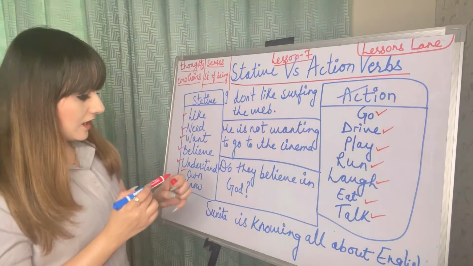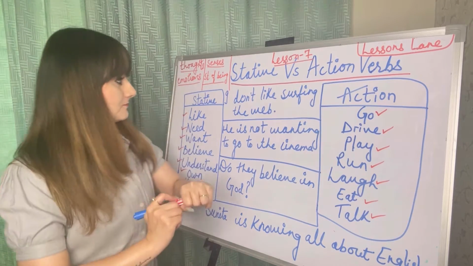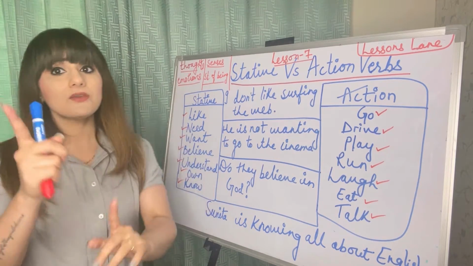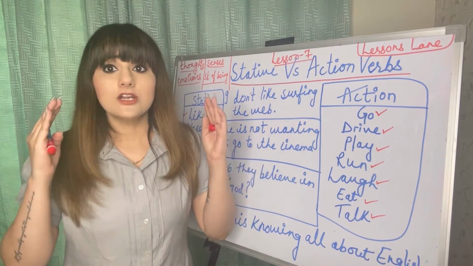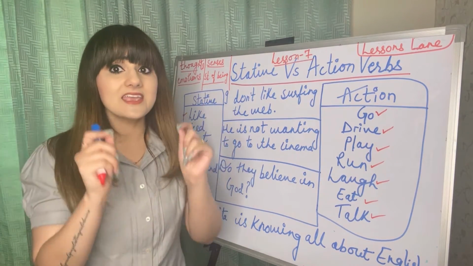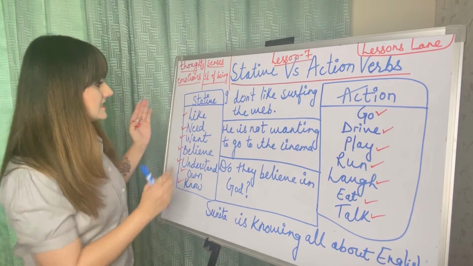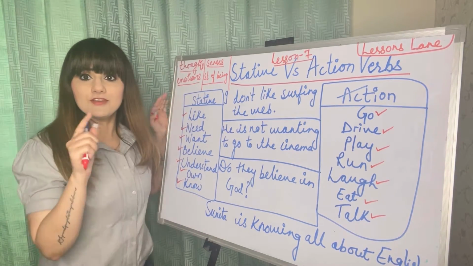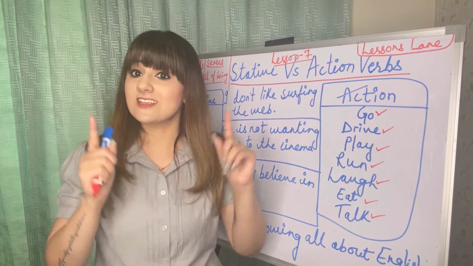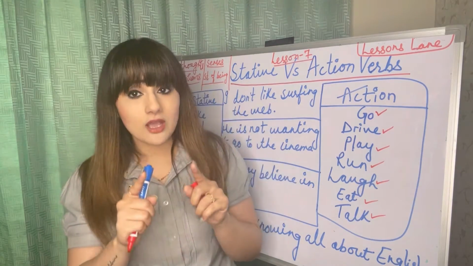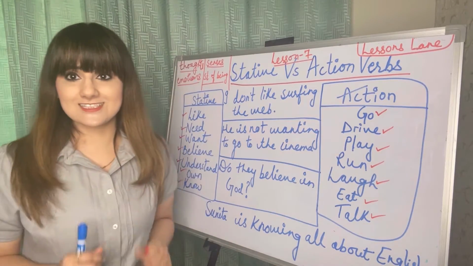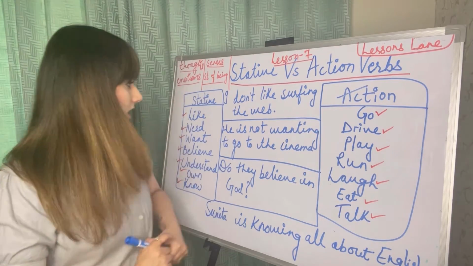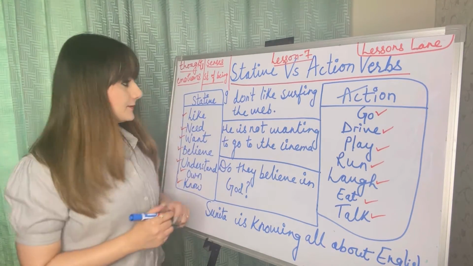Now let's understand. One thing you have to keep in mind: never use ing with these stative verbs. However, some exceptions are there, and we'll talk about those exceptions after this lesson. First, understand this.